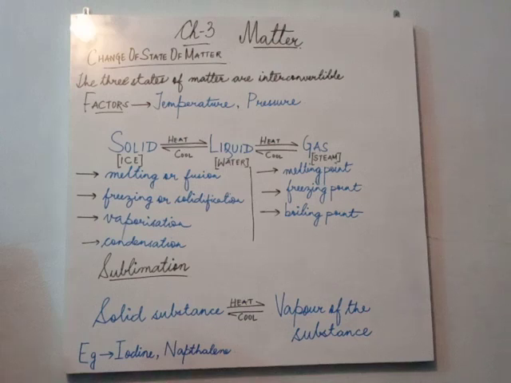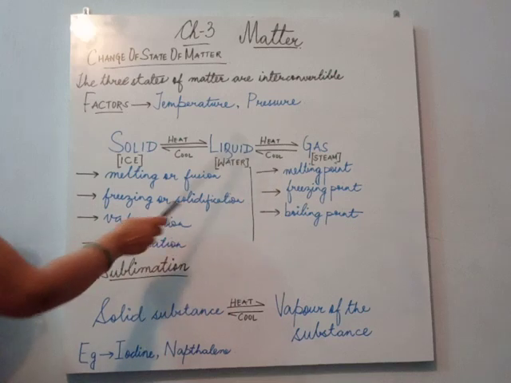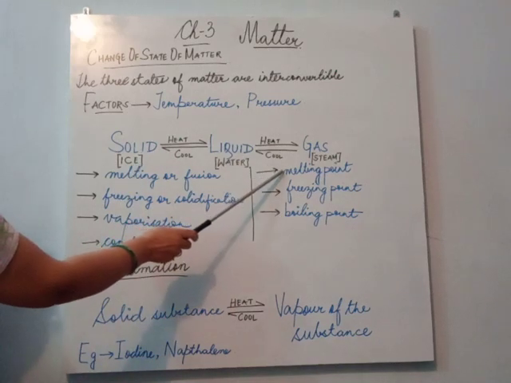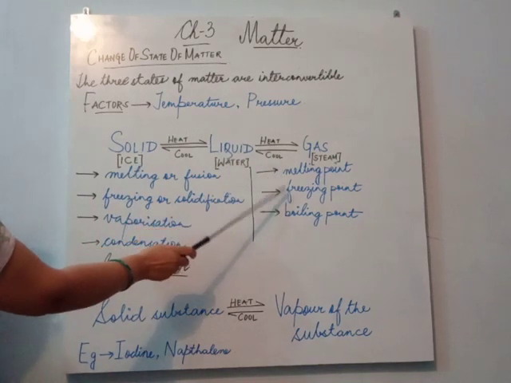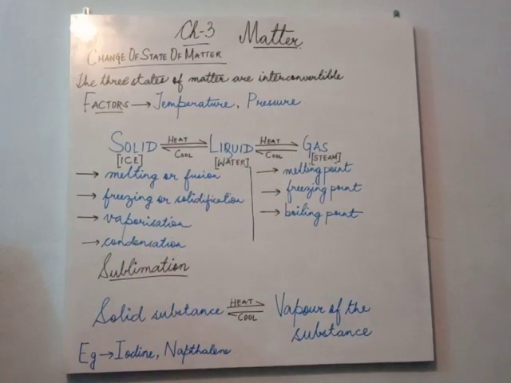You know that boiling point of water is 100 degree Celsius. Melting point of ice is 0 degree Celsius, and freezing point of water is also 0 degree Celsius. So these are temperatures at which a matter melts, freezes or boils and changes from one state to another state.